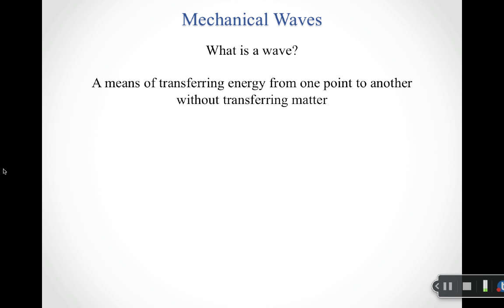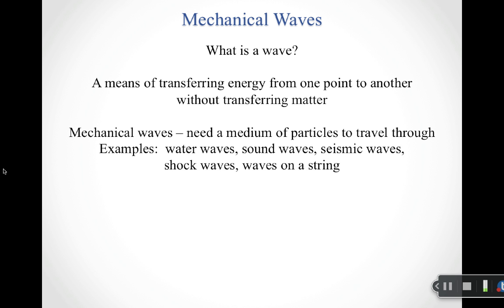So what happens in a wave is I'm able to send energy through a medium, and the way I send it through a medium is through the wave. So mechanical waves are one of two types, right? At the most fundamental level, mechanical waves are the types of waves that need a medium of particles to travel through. And so these are most of the things we think of as waves.